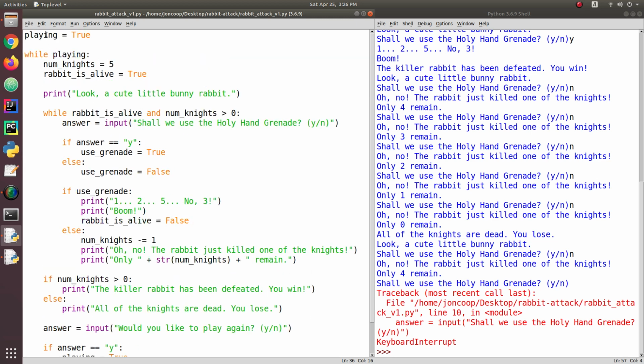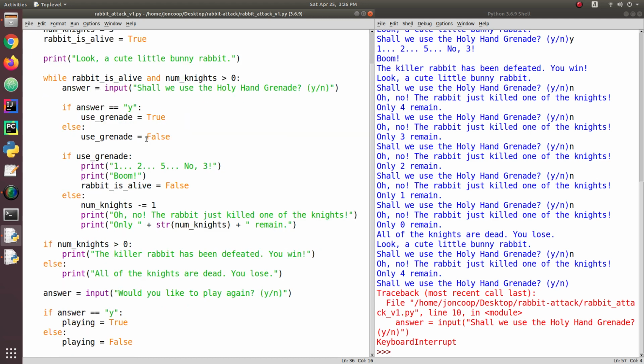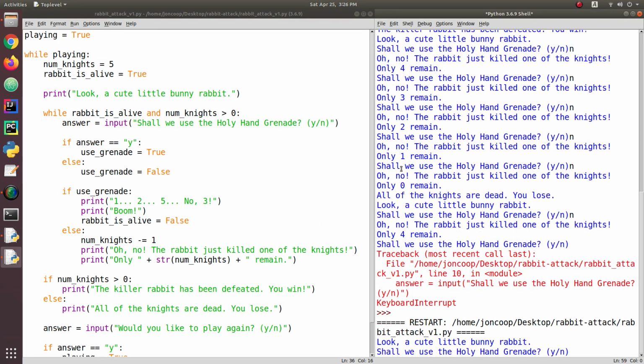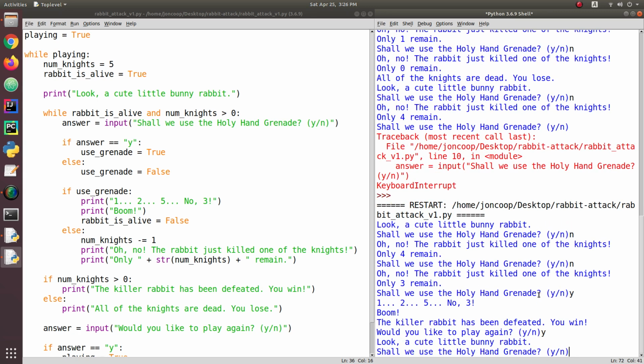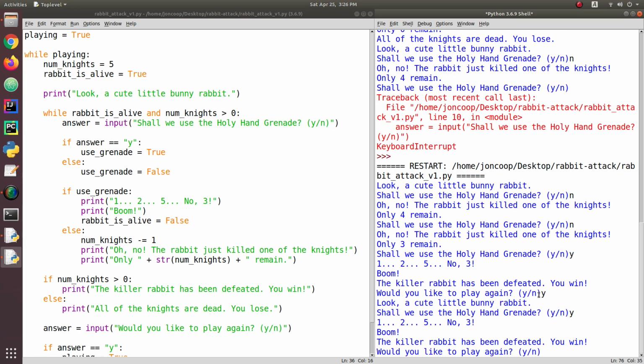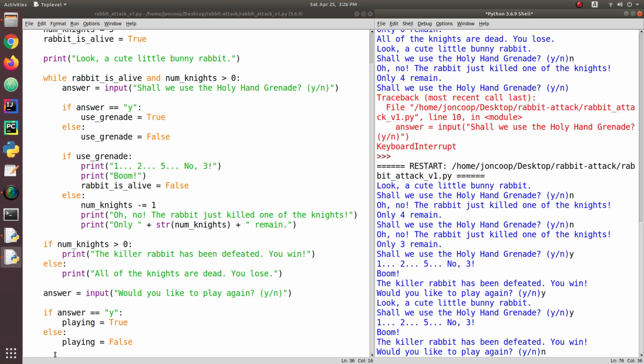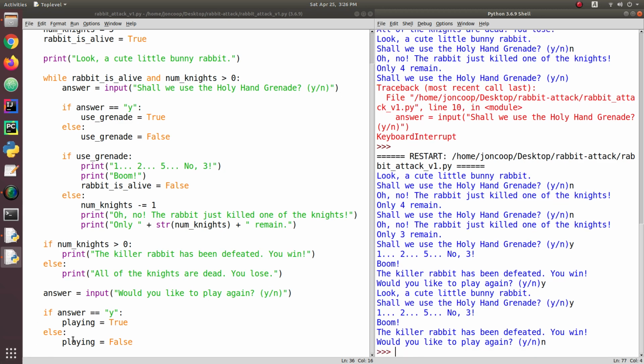So let's see. Now when I run it, it doesn't quite fit on the screen at the same time here. So shall we use the grenade? No, yes. And it says, would you like to play again? Yes, we'll play again. Yes, we'll use the holy hand grenade, and no. And when I type no, playing will get set to false, and that means when we go back and check this loop condition again, it is no longer a true condition, and we'll just exit the loop. There's no code after the loop, so therefore the game is ended.